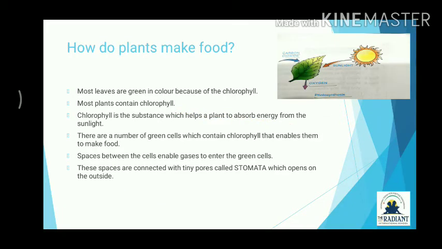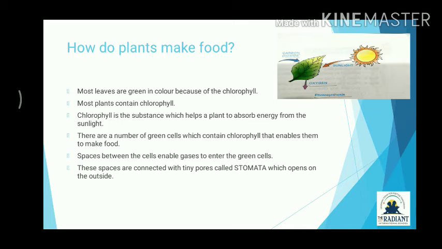See, now I will explain to you how plants make food. Your mother or you make food, right? But it is a process. In the same way, plants make food. That process I will explain to you today.